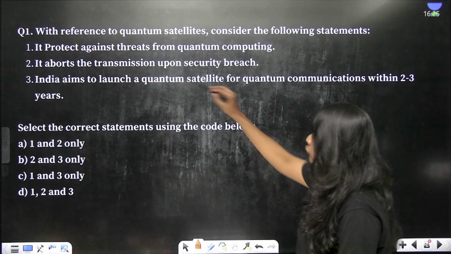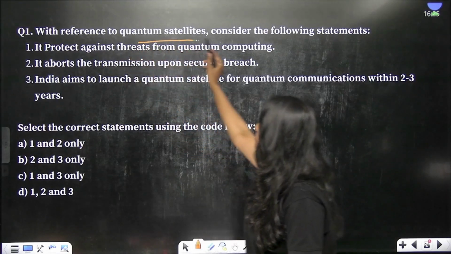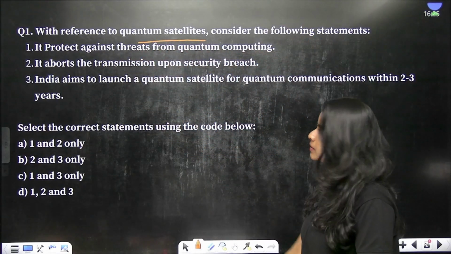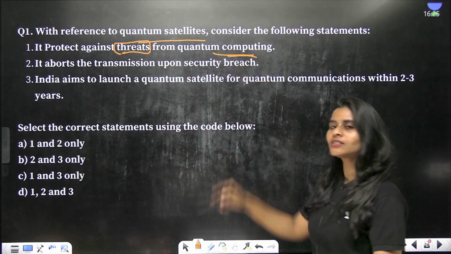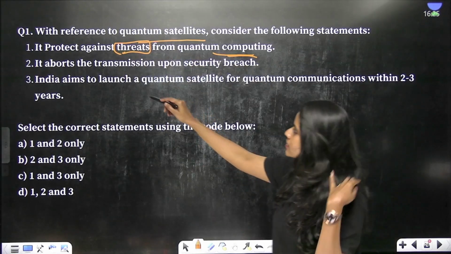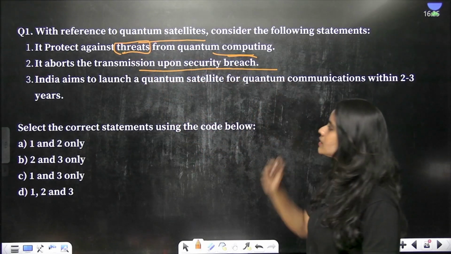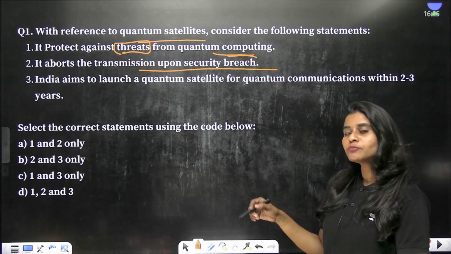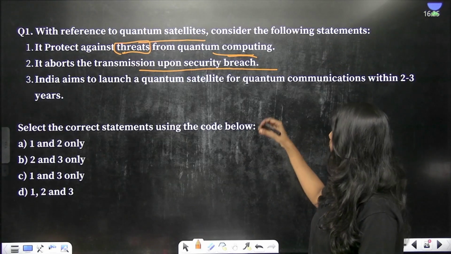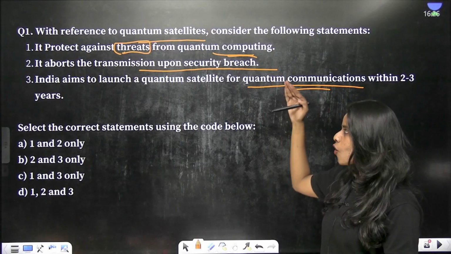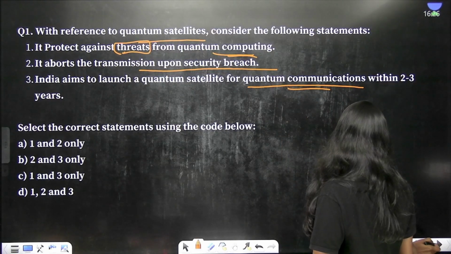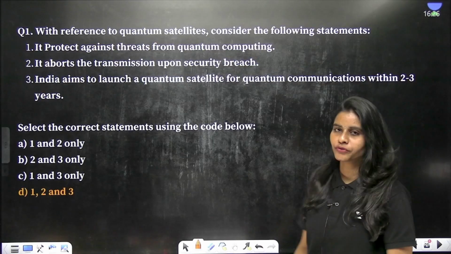Okay. So before moving on, with reference to quantum satellites, consider the following statements. It protects against threats from quantum computers. It aborts the transmission upon security breach. India aims to launch a quantum satellite for quantum communications within 2 to 3 years. So which of these statements are correct? The answer is all of the above.